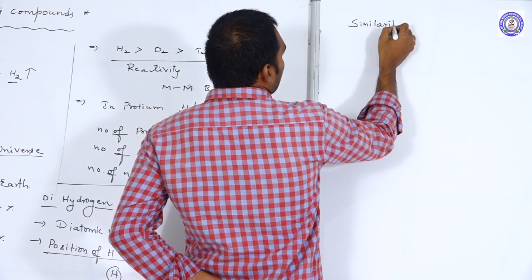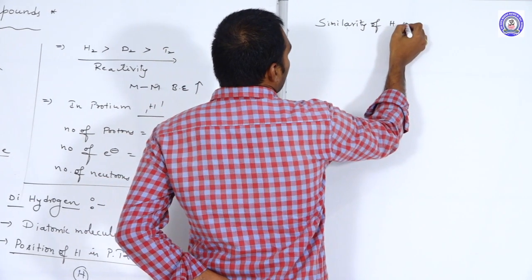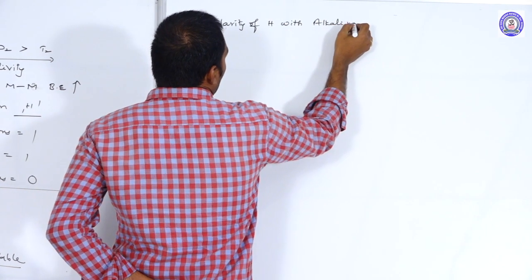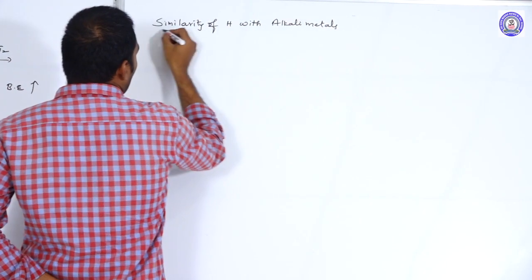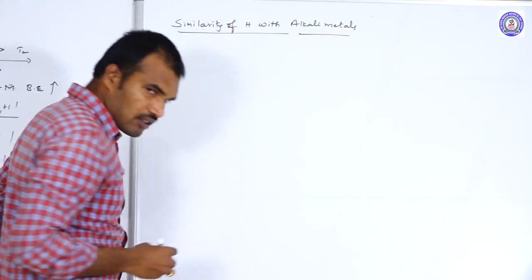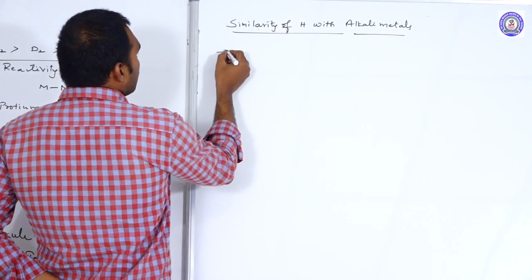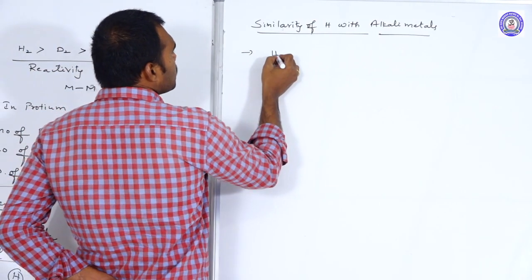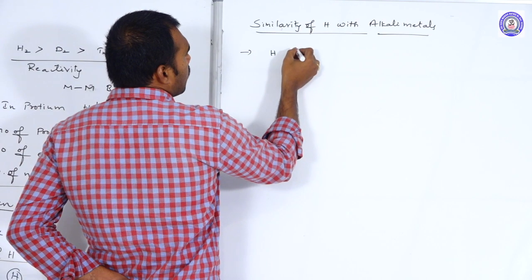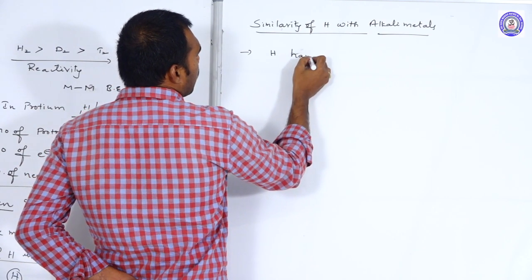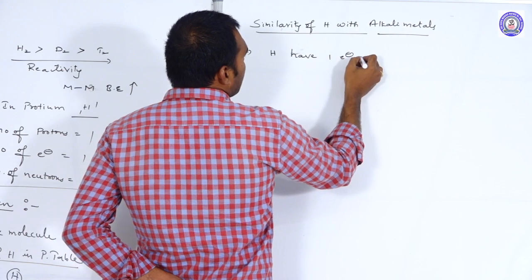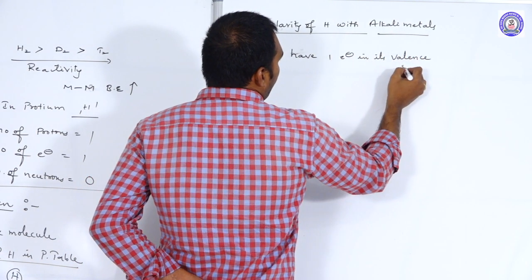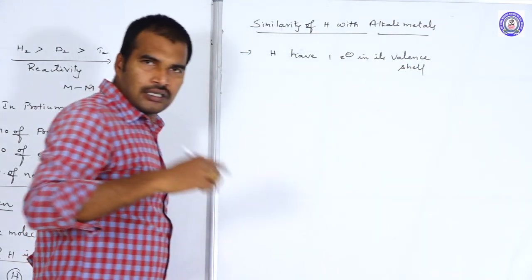Similarity of hydrogen with alkali metals. Why? Because 1A group elements we call alkali metals. What are the similarities? The first one: like alkali metals, hydrogen has one electron in its valence shell.